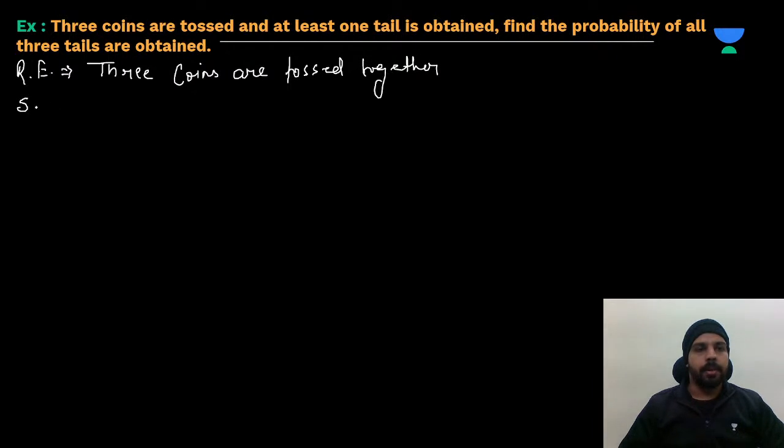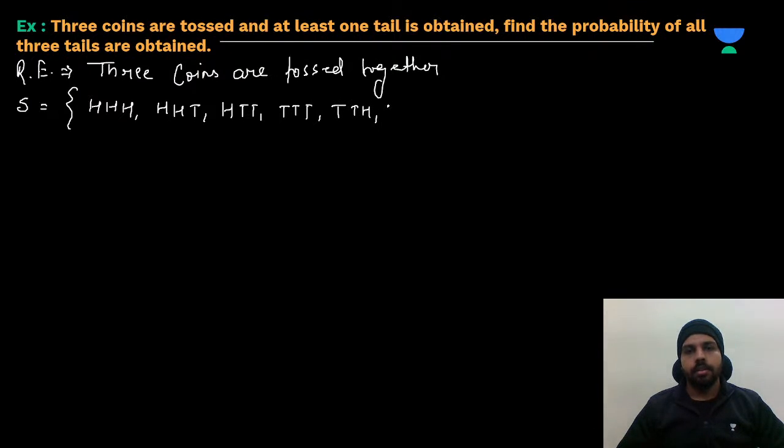Okay, now we will write the sample space. So you must be knowing when three coins are tossed together, the outcomes will be like head, head, head, then head, head, tail, then head, tail, tail, then tail, tail, tail, then tail, tail, head, then tail, head, head, and then tail, head, tail, and one of the events will be head, tail, head.